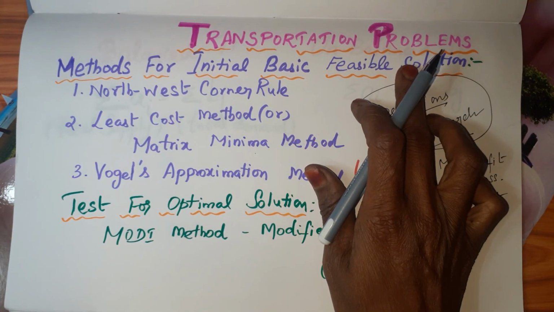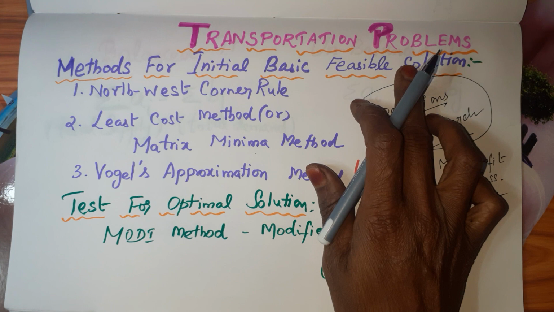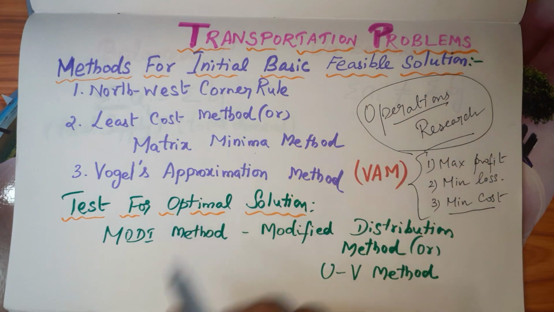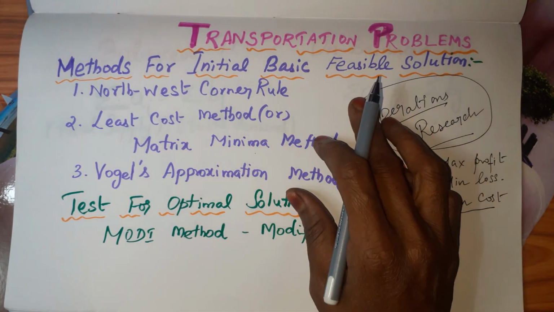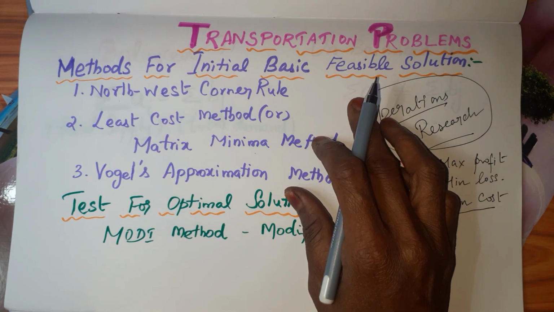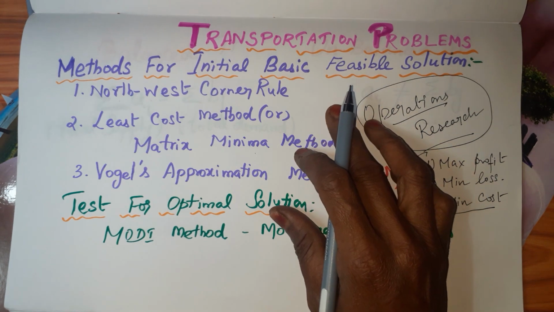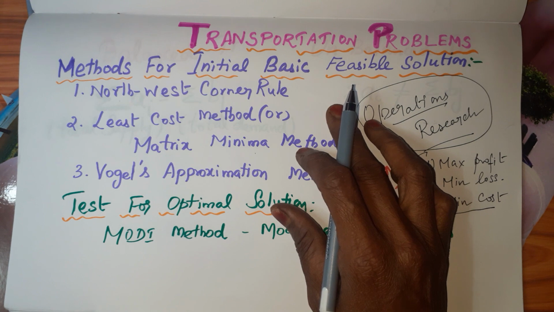Okay, let me come to transportation problems. Transportation problems are nothing but, if I produce a product, for example, if my factory is in Chennai, I want to transport this all over India. First I have to transport this product to different destinations in India. I may choose the main cities, namely Calcutta, Delhi, Hyderabad, Bangalore, like that I can choose. And first I have to transport my product to these origins. These places I can give the name as origins. First I have to transport there.